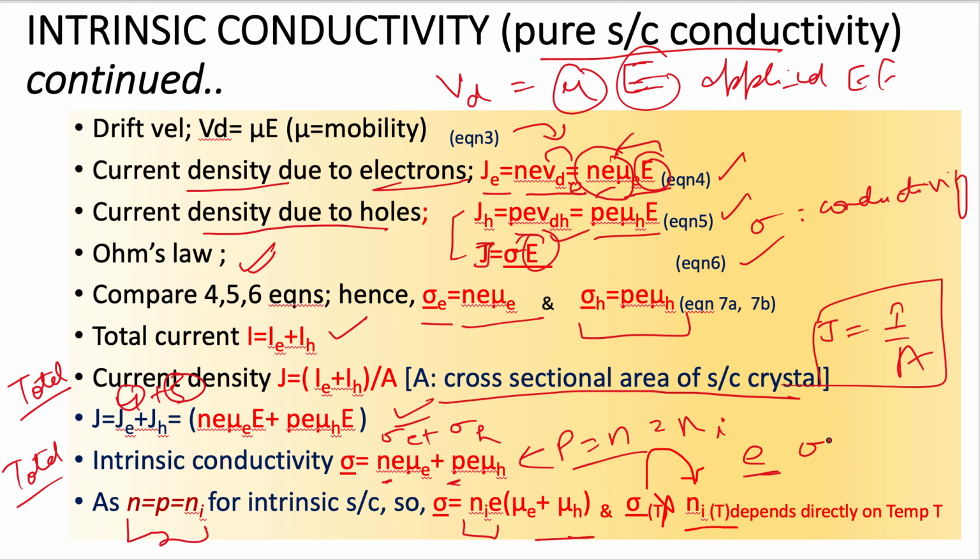Now further I would like to mention that sigma is a function of temperature T. Why so? Because sigma depends on Ni, and we know that the intrinsic carrier concentration varies. Whenever we increase temperature, the charge carriers get excited to the conduction band, and when electrons move to the conduction band, it results in conduction. So that is why I have written sigma as a function of T, dependent on Ni as a function of T. So it is directly dependent on the temperature T.